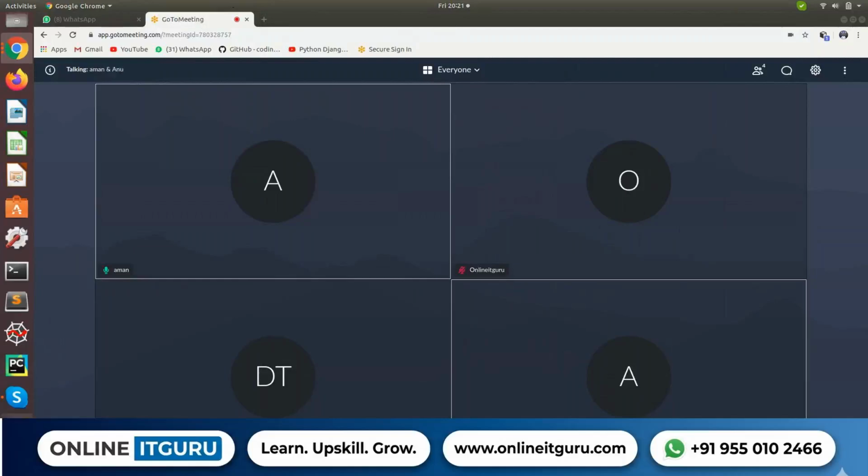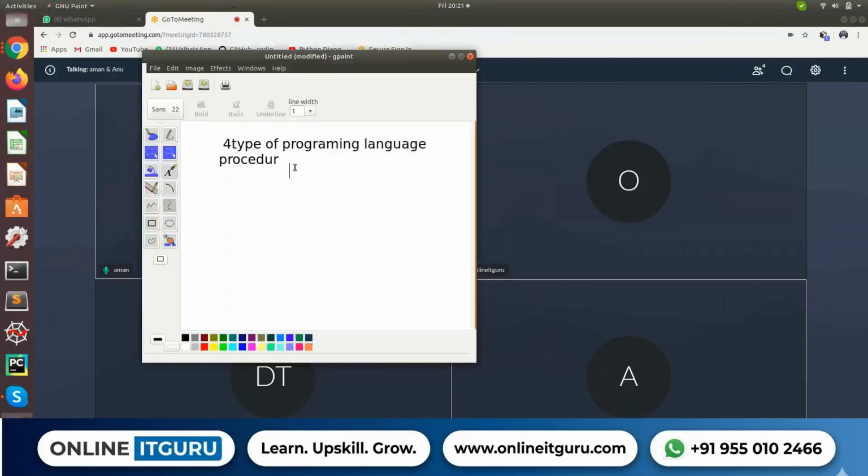So here I have four types of language. One is procedural. Second is object oriented. Third is functional. Fourth is non-procedural.